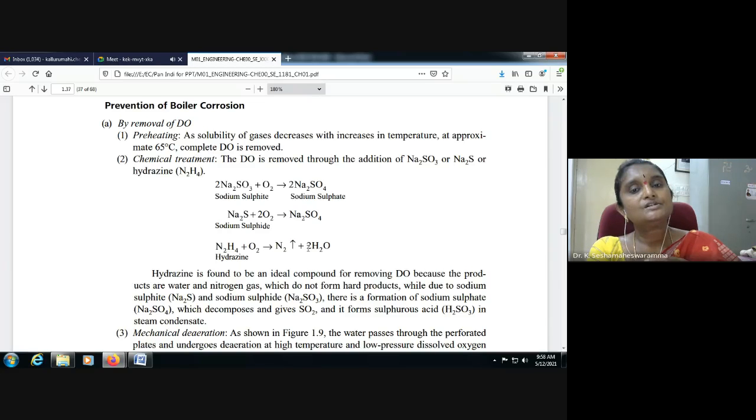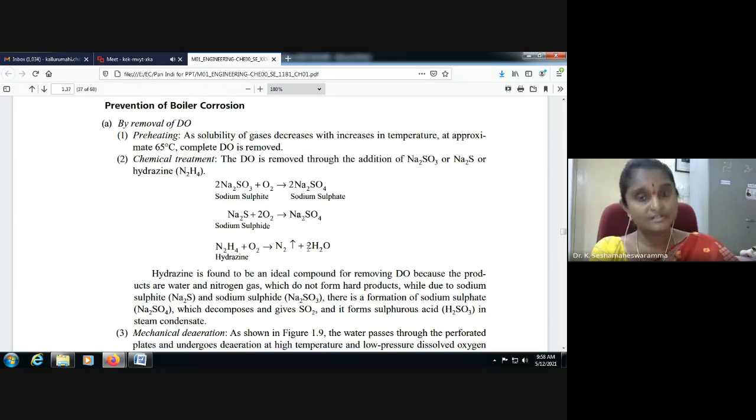Chemical treatment. Dissolved oxygen is removed through the addition of sodium sulfite or sodium sulfide or hydrazine. Sodium sulfite reacts with oxygen and is converted into sodium sulfate. Sodium sulfide also reacts with oxygen and is converted into sodium sulfate.